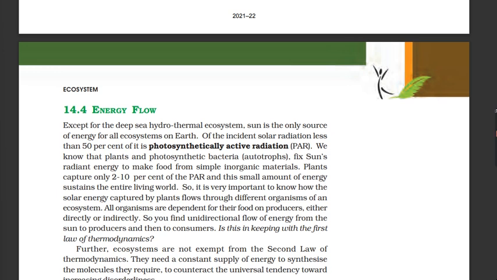So, it is very important to know how the solar energy captured by plants flows through different organisms of an ecosystem. All organisms are dependent for their food on producers, either directly or indirectly. So you find unidirectional flow of energy from the sun to producers and then to consumers. Is this in keeping with the first law of thermodynamics? Further, ecosystems are not exempt from the second law of thermodynamics. They need a constant supply of energy to synthesize the molecules they require, to counteract the universal tendency toward increasing disorderliness.